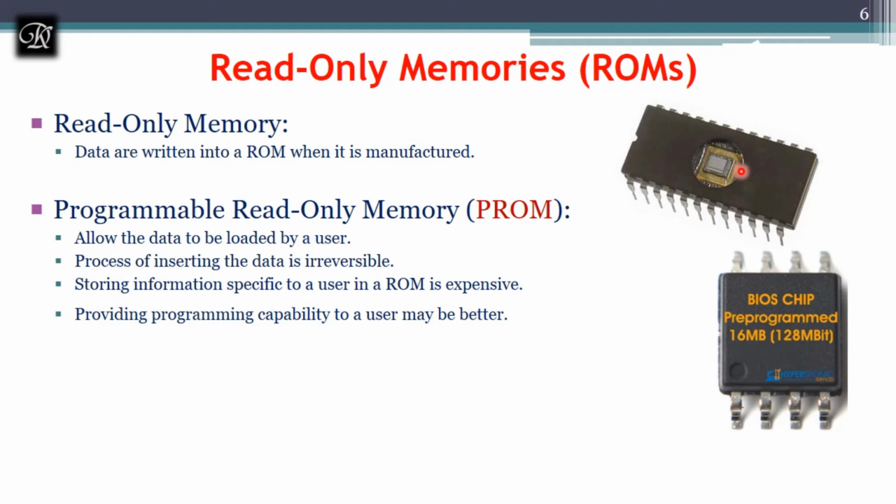This can be done by high current pulses, and once it is done it is irreversible. Once we burn the data into the PROM, it is irreversible. PROM provides a flexibility and convenience not available with the RAM. So ROM had an issue: we write only once and will not be allowed to modify.